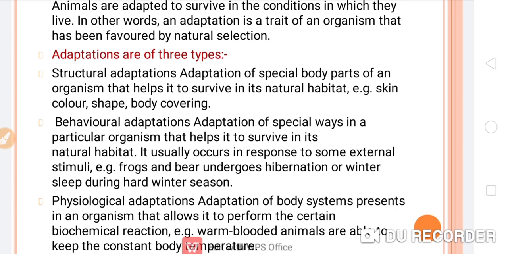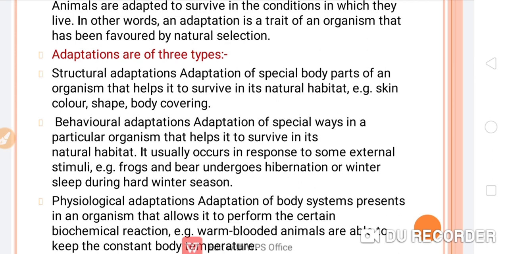For example, it might be skin, color, shape, or body covering. So these all explain structural adaptation.